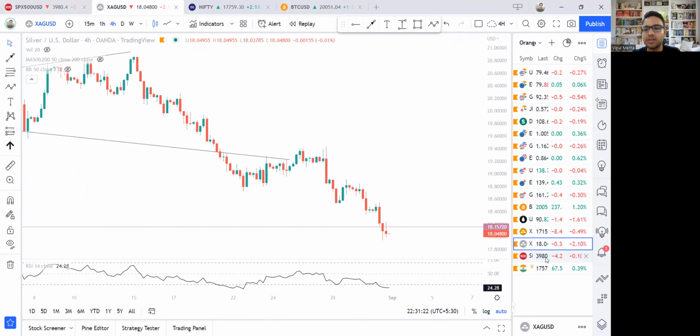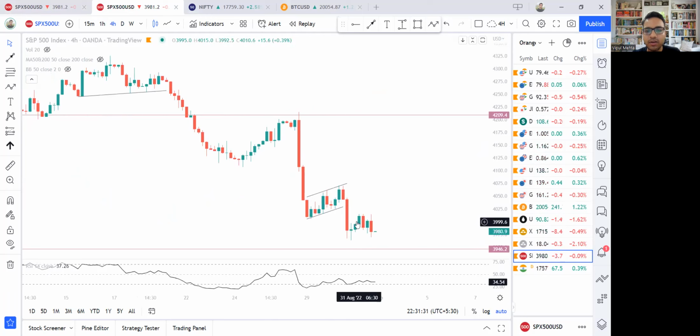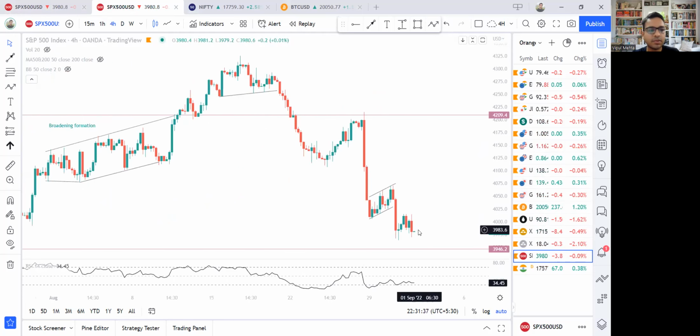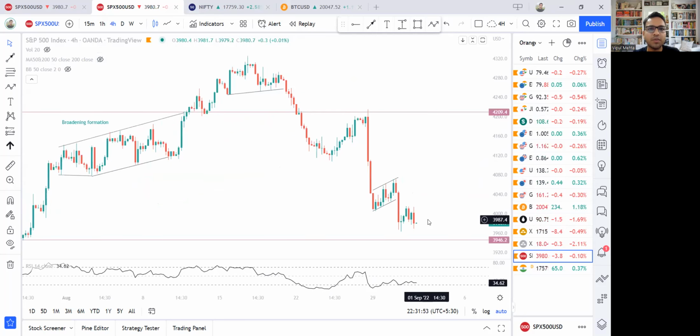Let's take a look at the S&P futures on the 4-hour time frame. On the 4-hour time frame, we saw this kind of flag and the breakdown yesterday. This is where we were yesterday, and today the price is going sideways. The price is below the 200 moving average on the 4-hour time frame, so we are technically in bearish territory. But let's see where the price goes. This is what it is as of now.